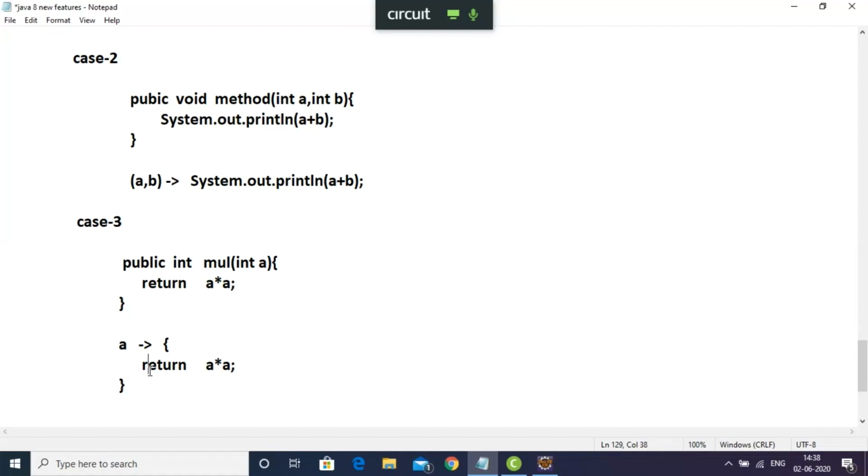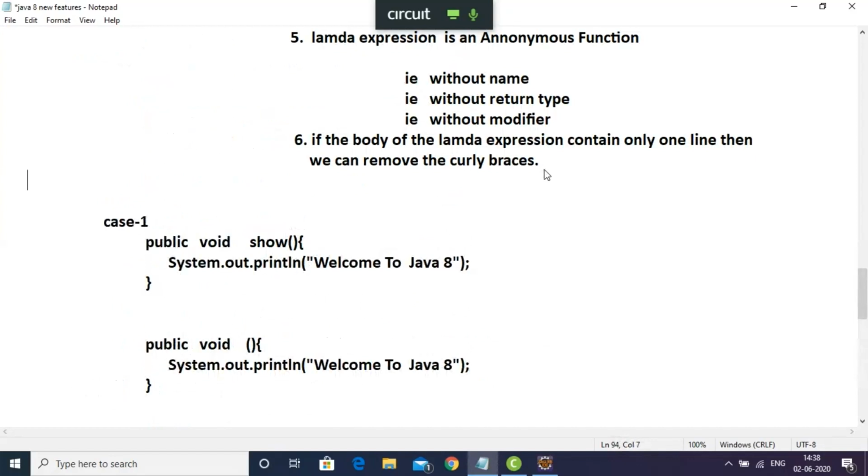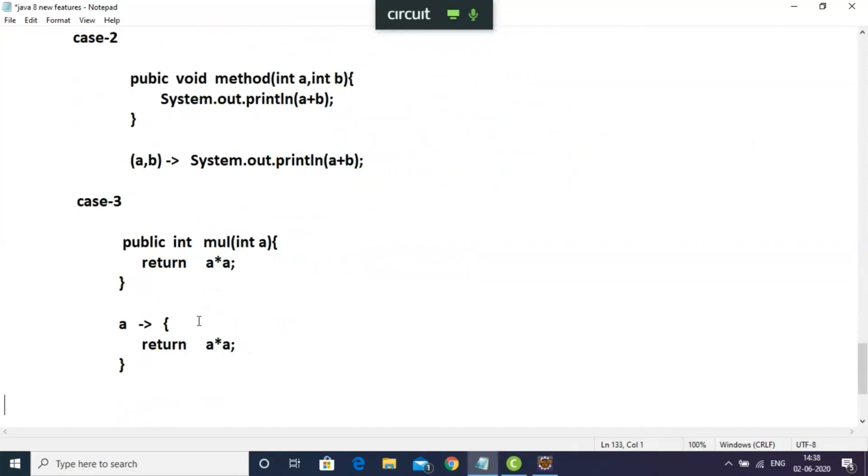If I don't want to use curly braces, then return is not mandatory.